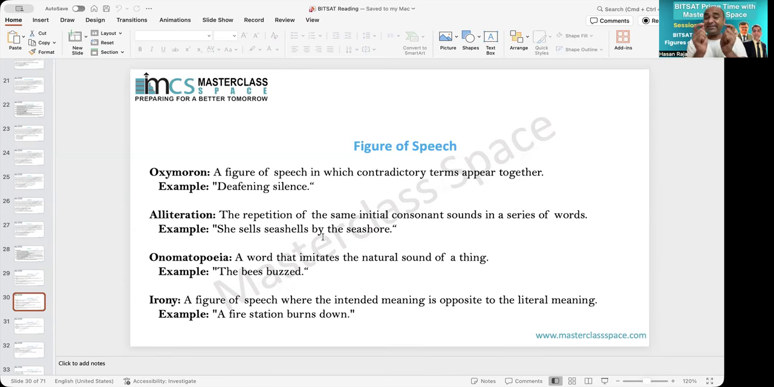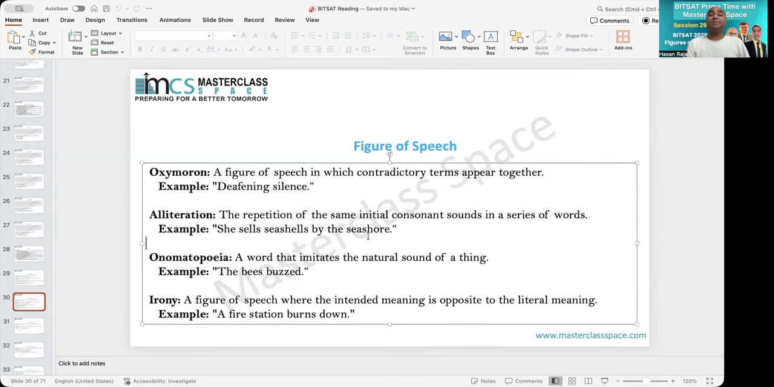Alliteration. When there is a repeat of sound, it becomes alliteration. For example, she sells seashells by the seashore, like Peter Piper picked a peck of pickled peppers, like that. So this is called alliteration. Okay.